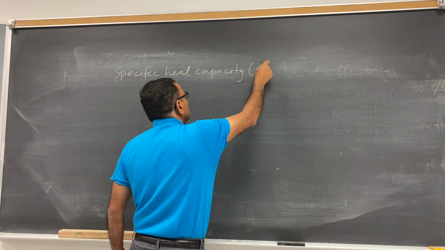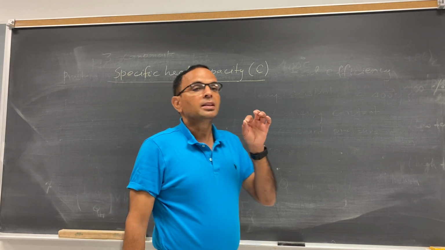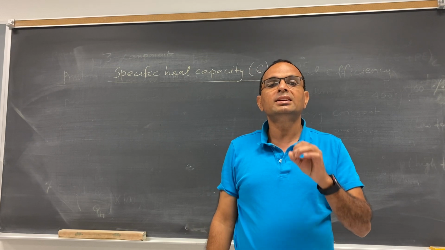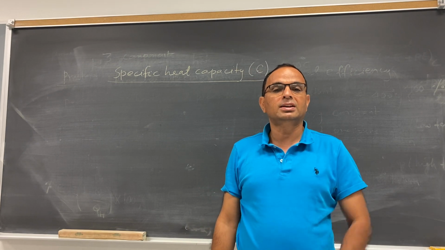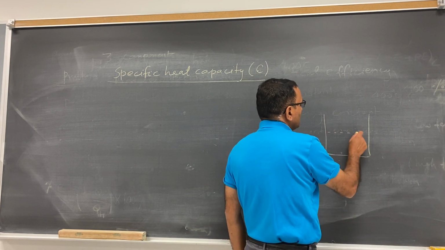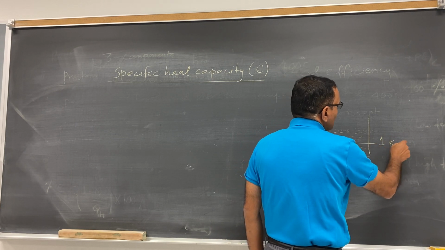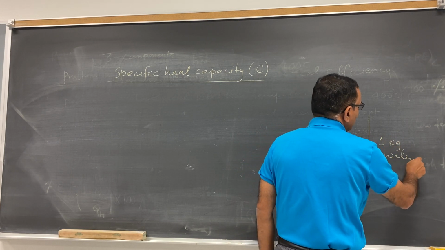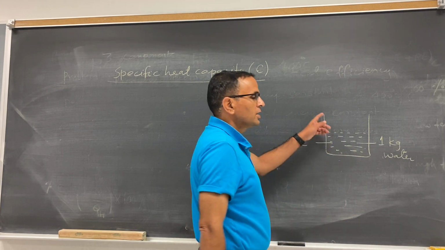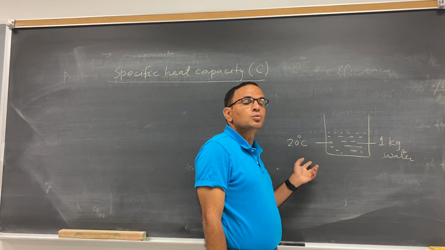Specific heat capacity is simply C. And do you know what is specific heat capacity? The amount of heat energy required to raise the temperature of a 1 kg object by 1 degree Celsius. Like you have, let's say, a container. Here you have 1 kg water at, let's say, 20 degrees Celsius. Just water, forget about the container. I have 1 kg water at 20 degrees Celsius, room temperature.